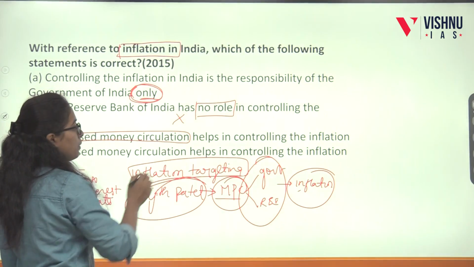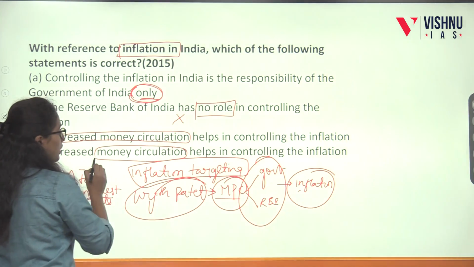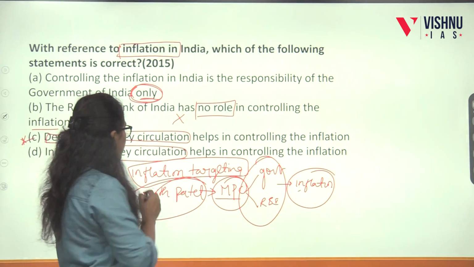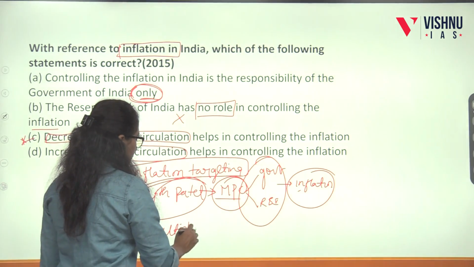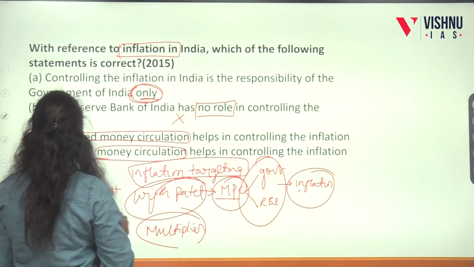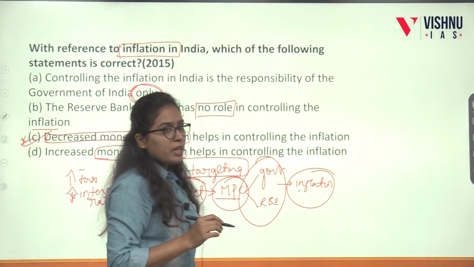Increased money circulation helps in controlling the inflation. When money supply gets increased, money circulation gets increased, it is an effect of the multiplier effect. This is nothing to do with the inflation. So we can settle with option C, because decreased money circulation helps in controlling the inflation.